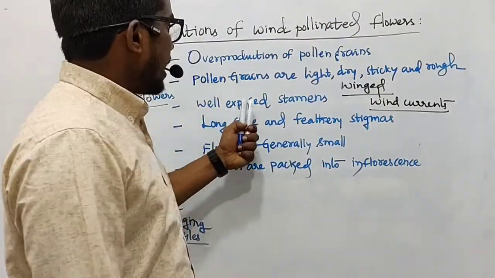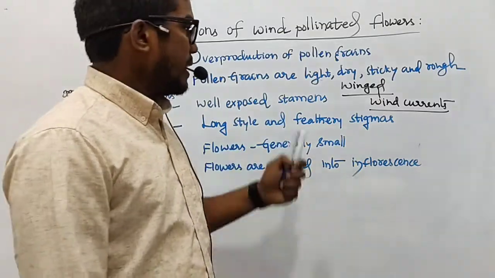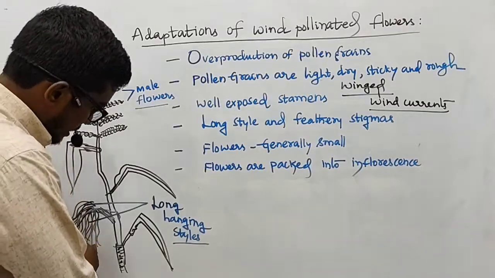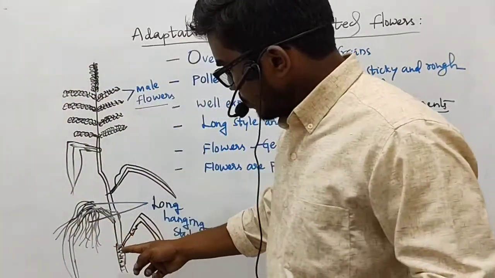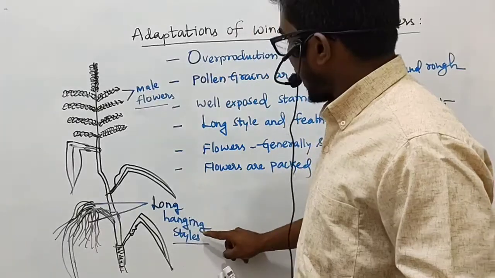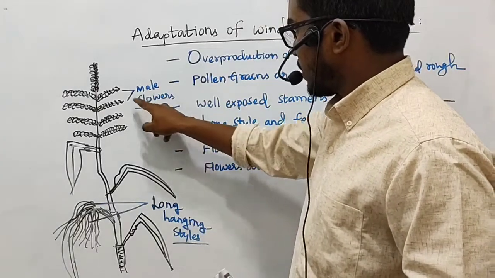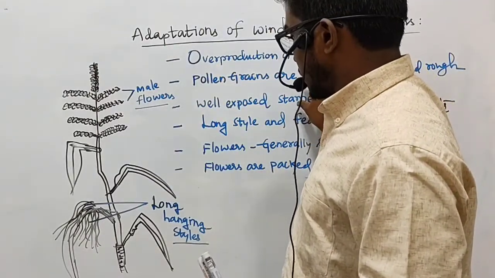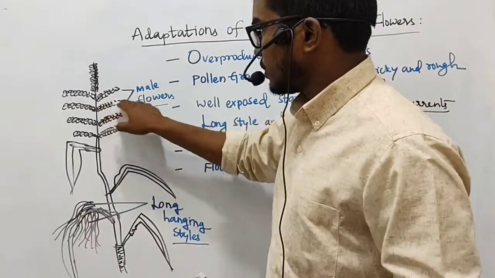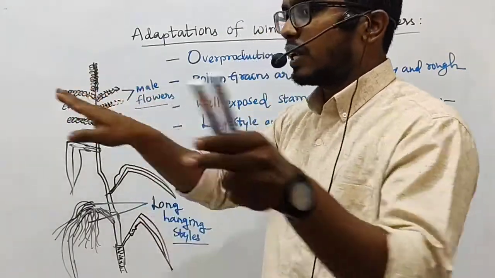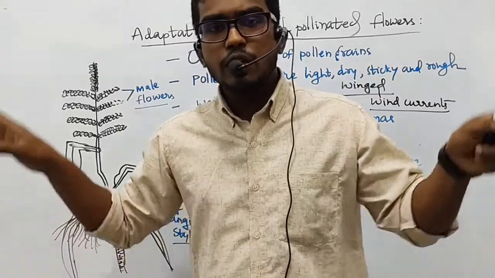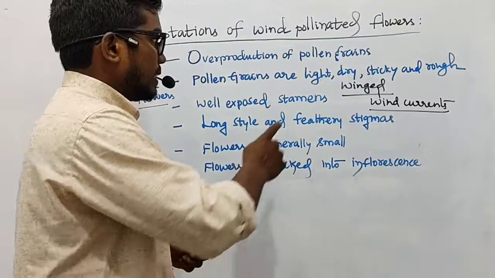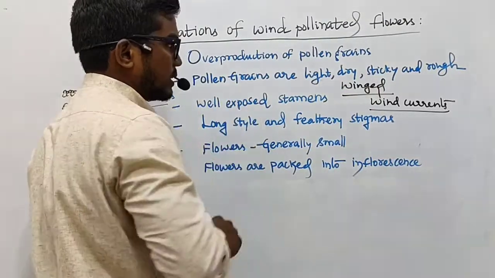Then the third, well exposed stamens. Why is this necessary? Let me tell you, my dear friends. You can see here very clearly that we have long hanging styles and male flowers present in a panicle. So I am talking here about well exposed stamens. In the case of the male flowers, the stamens are very well exposed to the environment, to the wind current, so that they can be easily carried away. So that is the importance of these well exposed stamens.